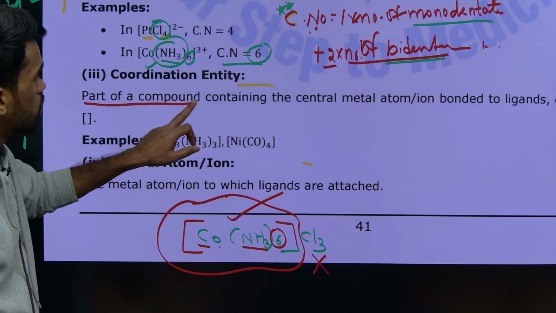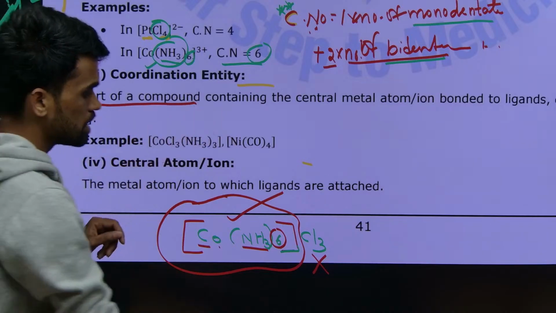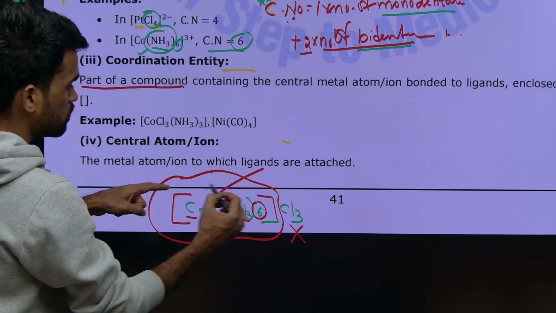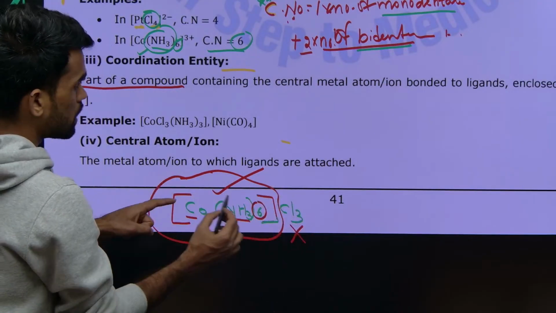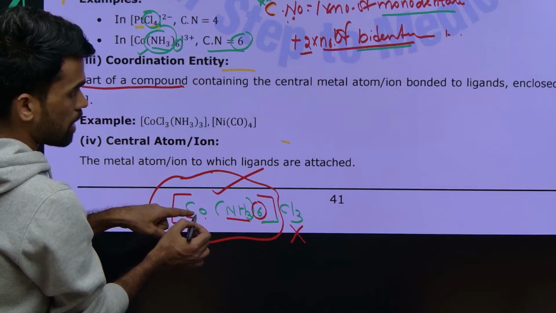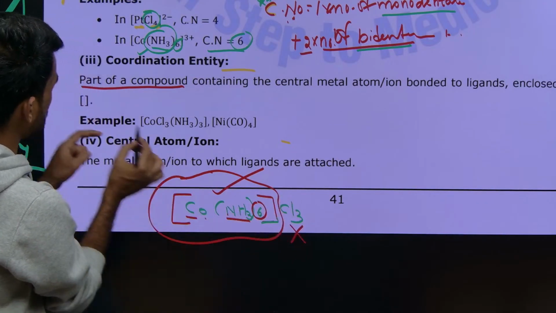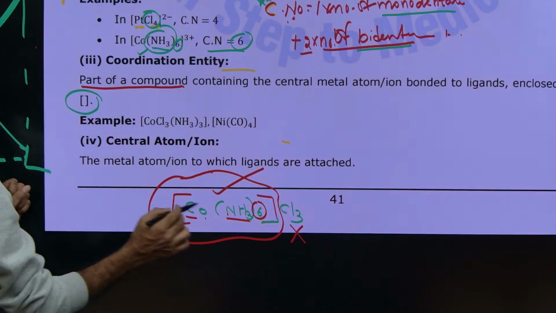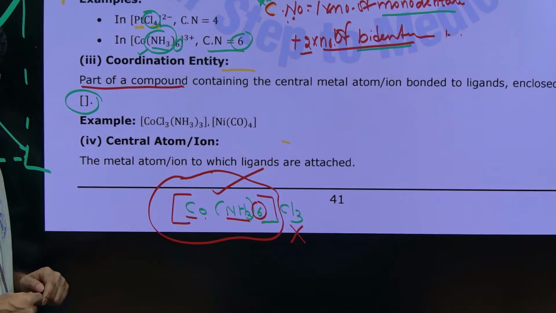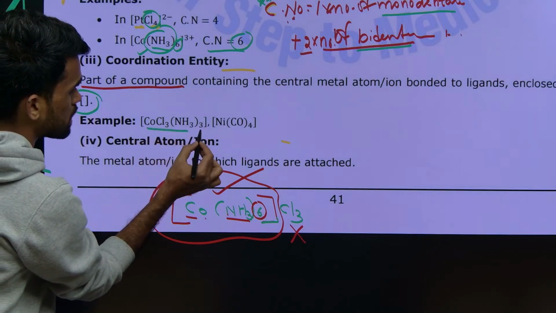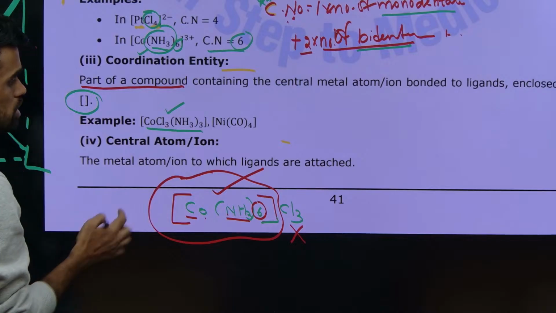The part of the compound containing the central atom or ion bonded to the ligands, enclosed within the square bracket, is considered the coordination sphere. So you can see here [Co(NH3)6]Cl3. This is the coordination sphere of the complex.